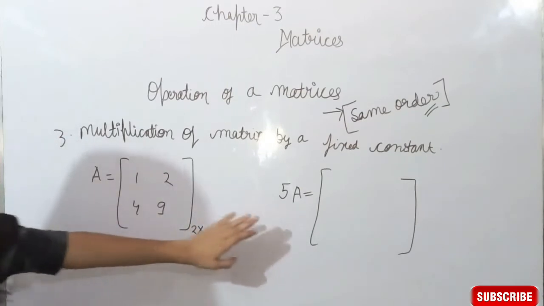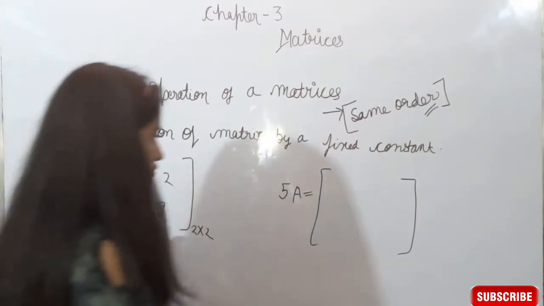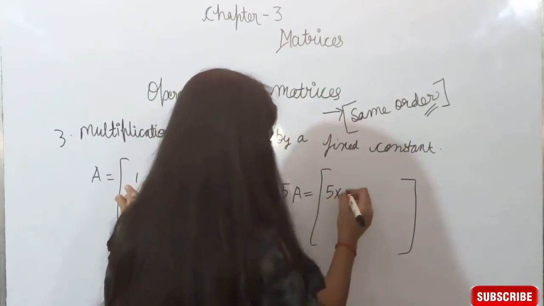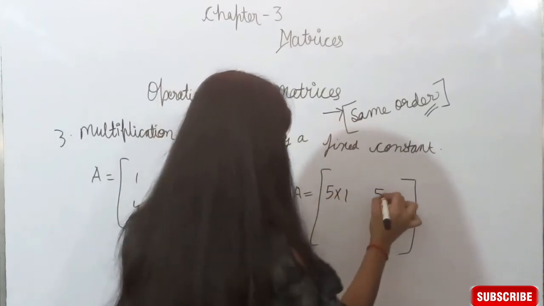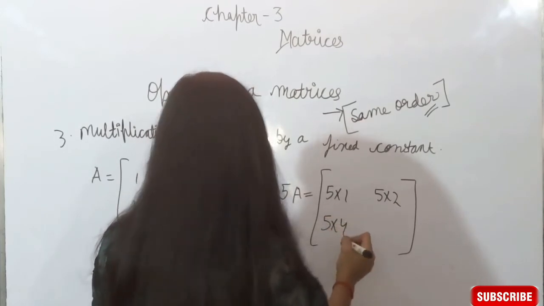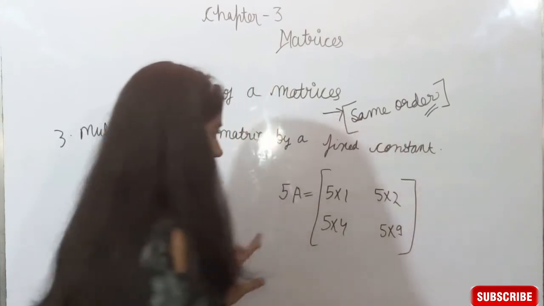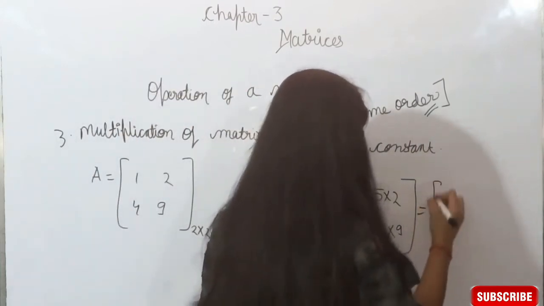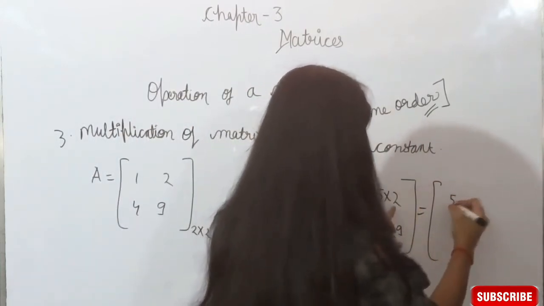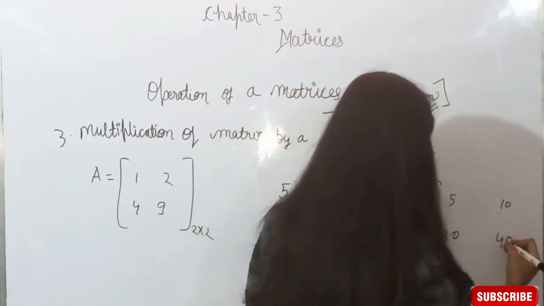So 5 gets multiplied with each element of A. 5 is multiplied with 1, 5 is multiplied with 2, 5 is multiplied with 4, and it is multiplied with 9. What we get? 5 ones are 5, 5 twos are 10, 5 fours are 20, and 5 nines are 45.